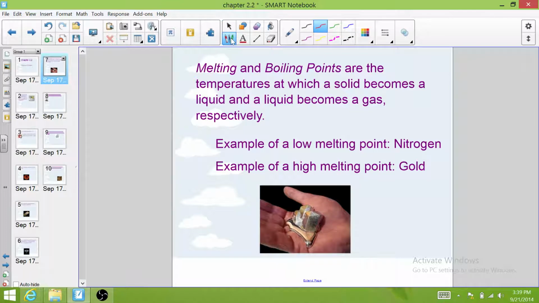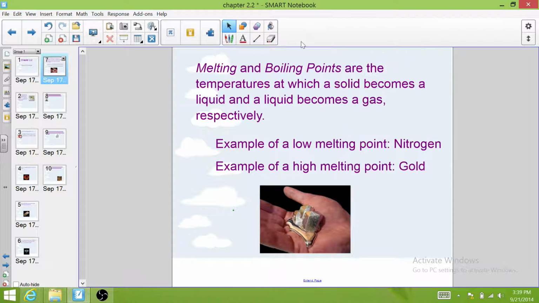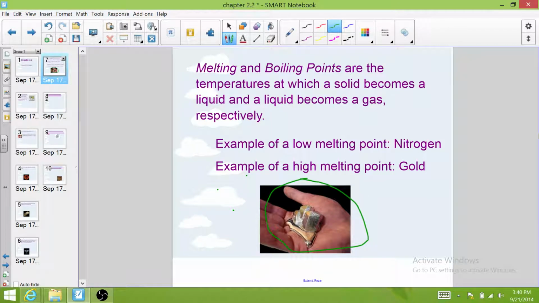Now in this picture, you can see an example of something that has a very medium melting point. And this is the metal element gallium. And gallium, it turns out, has a melting point at about room temperature. A little above room temperature. So when you hold a piece of gallium in your hand, it will start to melt in your hand because its melting point is even below the temperature of your hand. So you are turning it from a solid into a liquid, which is actually really cool.